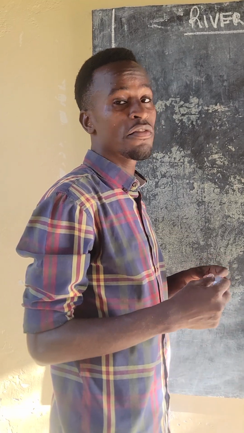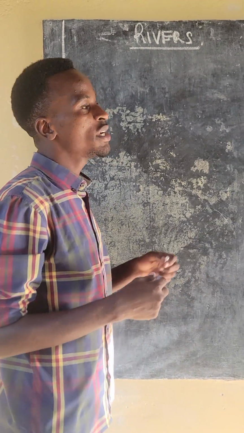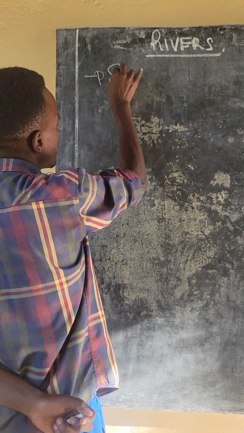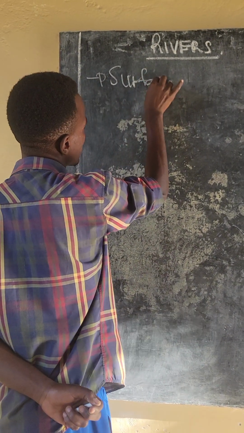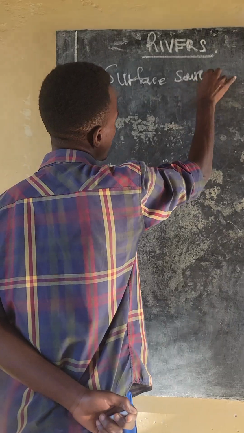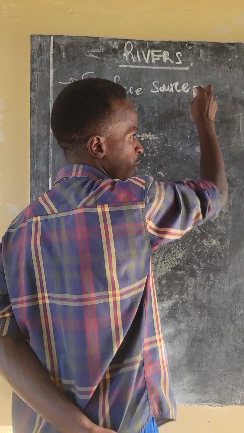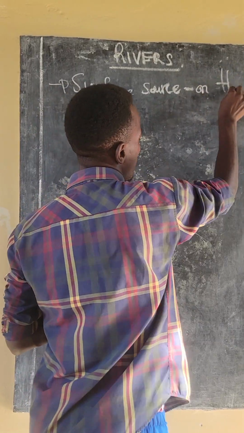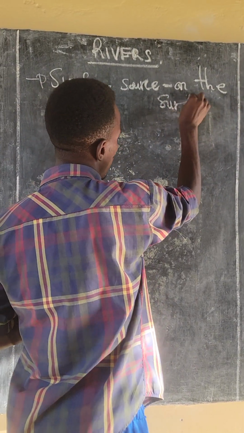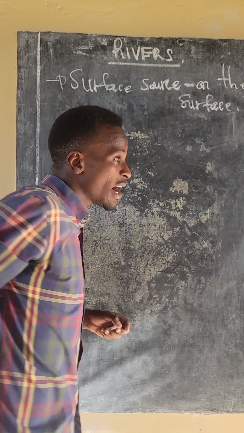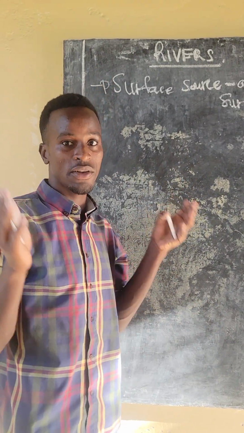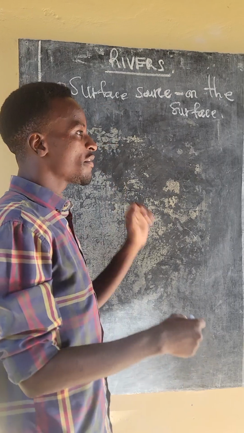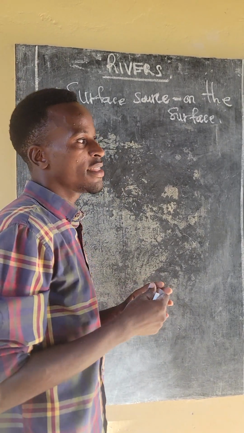It is one of three sources of water, which is found in the surface source of water. That's where you can find the river, because river is found on the surface. Although we have some rivers that are found underground, mostly we are going to deal with the rivers that are found on the Earth's surface.